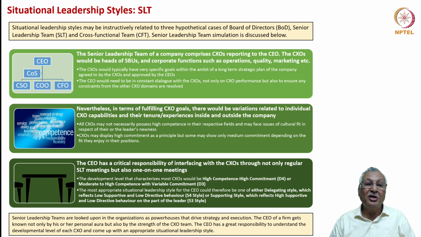The CEO should be able to precisely place each of the CXO members on the competency commitment spectrum and adopt a leadership style which brings out the best in each SLT member. And eventually the task would be to bring all the SLT members to the D4 level, high commitment and high competency. That is the way in which SLTs can benefit from situational leadership style.